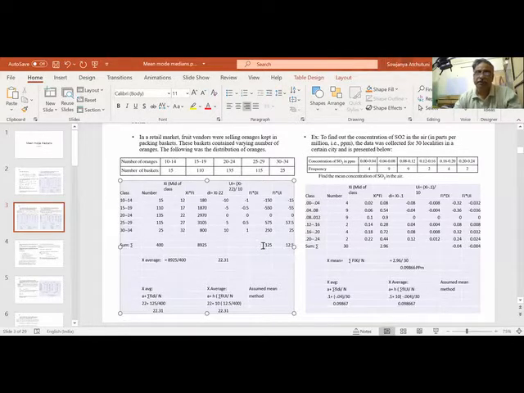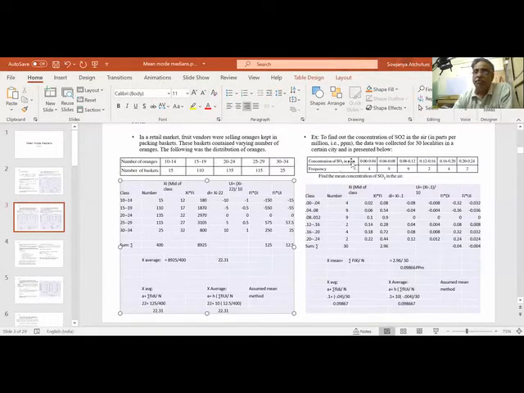If it is plus, I will get more. If the sum is minus, I will get less than 22 as my average. So I have to reduce it. So in this case, I am getting plus. Okay. Now you see here another problem. Here I am getting minus. So my assumed average is reduced by that extent.